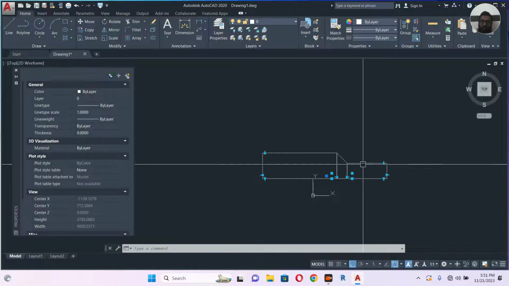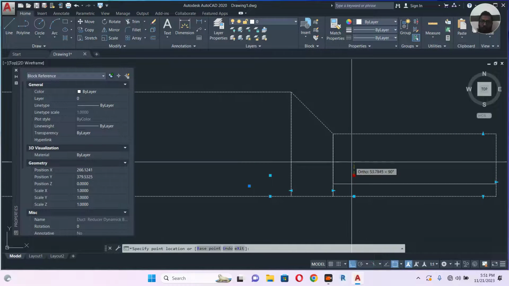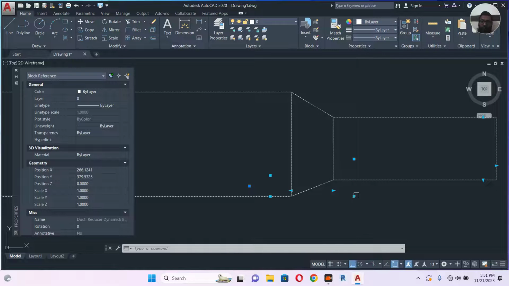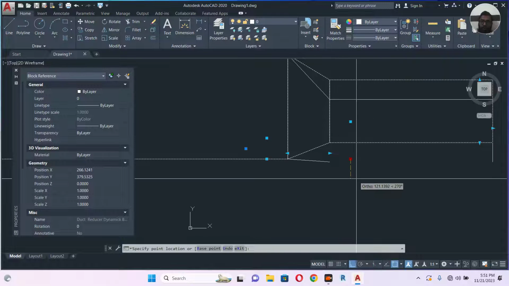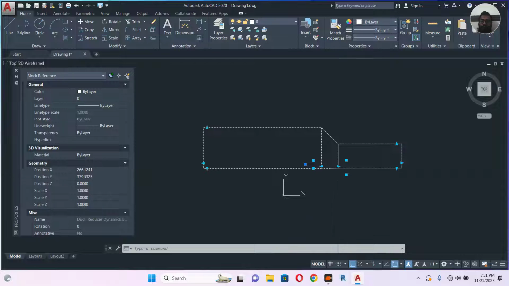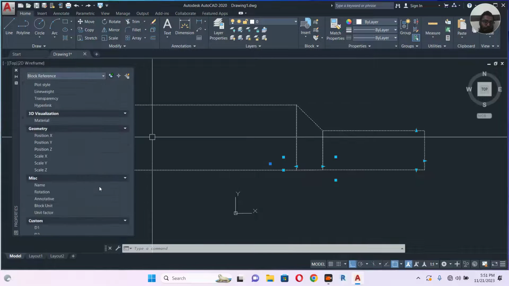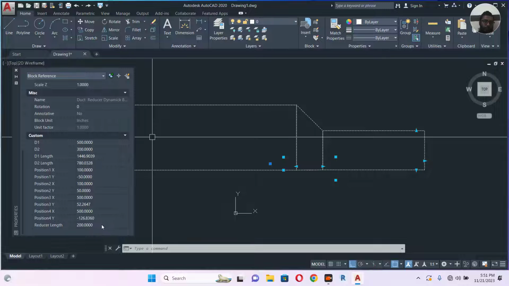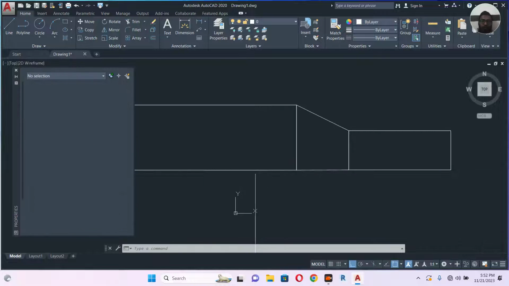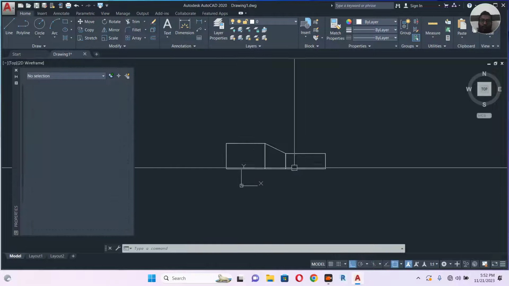This is how it will work. You can move this one also like this if you want, or you can move this point down if you want. Actually a single point is also enough. And if you want to adjust the reducer size, you can do it manually also. Else you go to select, and here I made one reducer length, maybe you can make 400 or something. So it is like this. When you want to make something, you can use this very fast.